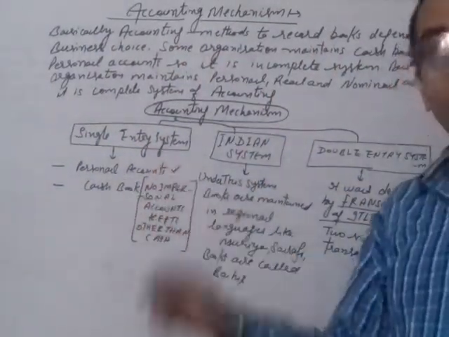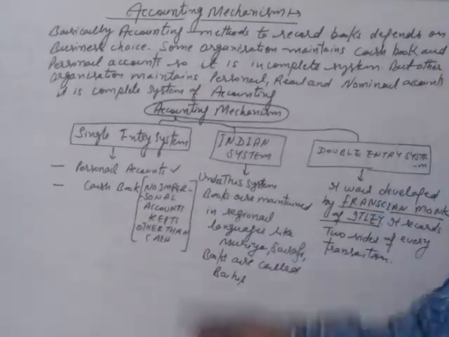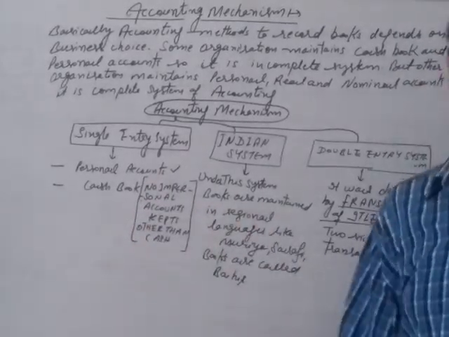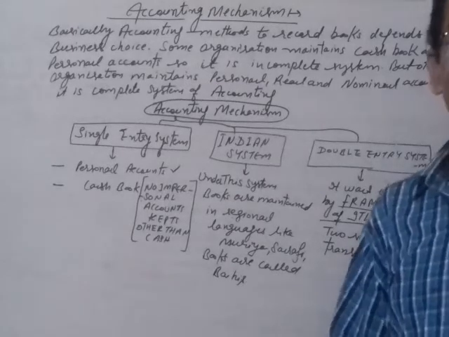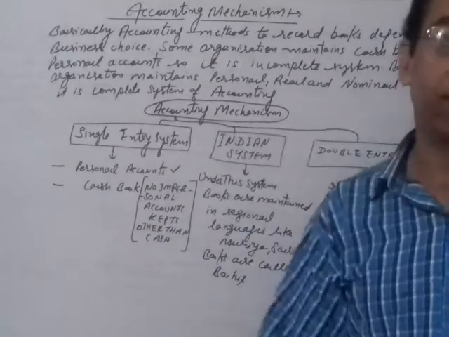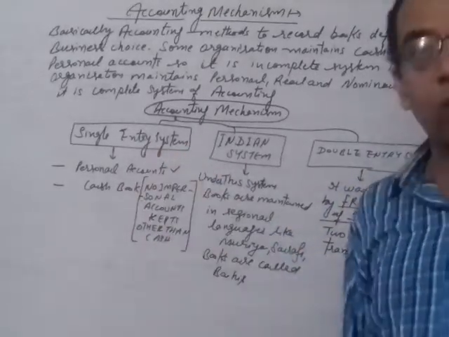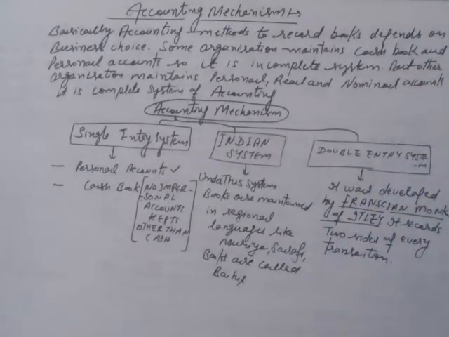When only personal accounts are maintained, or when only cash books are maintained under the impersonal accounts, that means there is no maintenance of real and nominal accounts, only cash book and personal accounts are maintained, then this system is called a single entry system. Under this system, we record only one side of information.